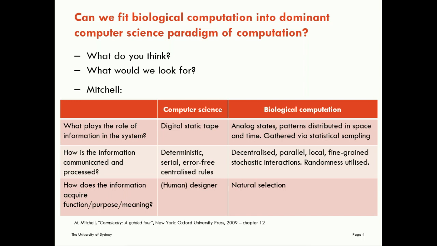The information in the system is gathered via statistical sampling, and that brings us to the next question about how the information is communicated and processed. Here we have very much a decentralized approach. There is no one neuron in the brain that's in charge. It's a decentralized processing of information in parallel, in local areas, with fine-grained stochastic interactions. And indeed, randomness is utilized in this parallel processing, which it is not in standard Turing machines, although you can design them with randomness in there, of course. The information in all of these systems acquires function or purpose or meaning via natural selection in all of these biological systems.